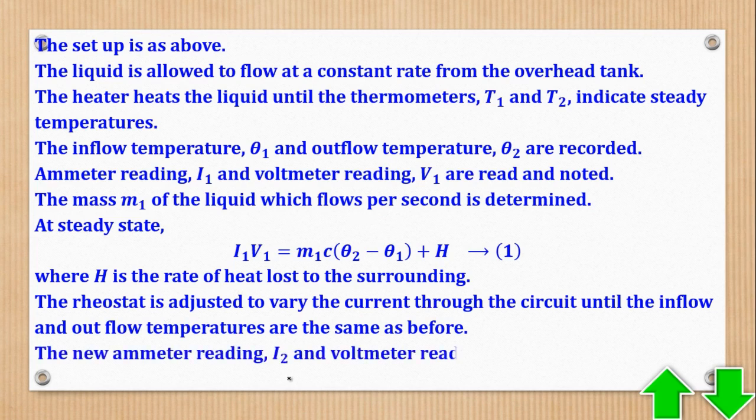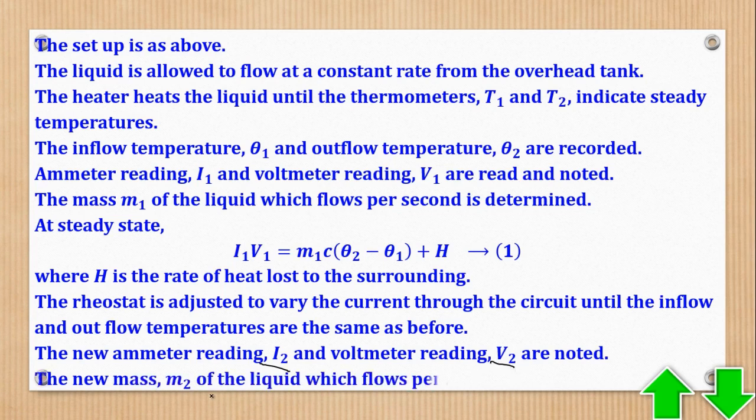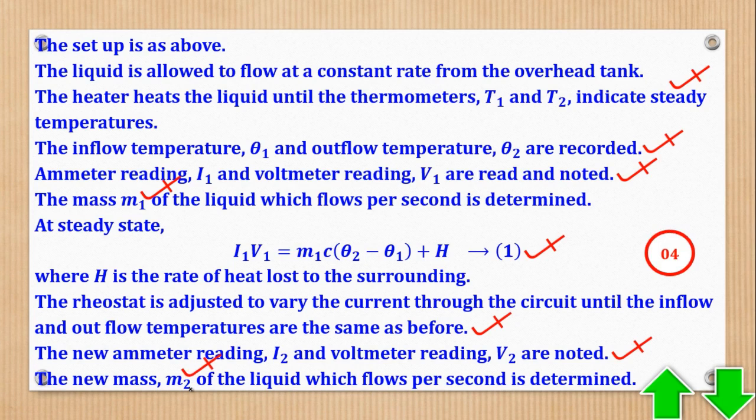So when that happens, the reading on the ammeter is read and also on the voltmeter is read. The new mass is also measured, mass per second. So that's how we could get the full mass on this slide, but the experiment is not yet done. We are still continuing. So let's now go to the next slide.